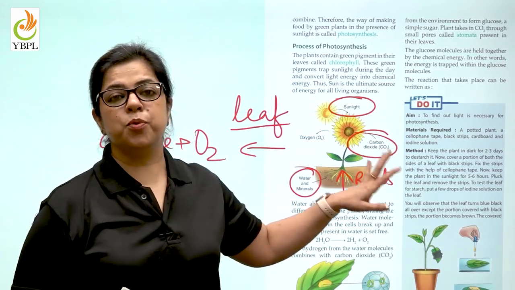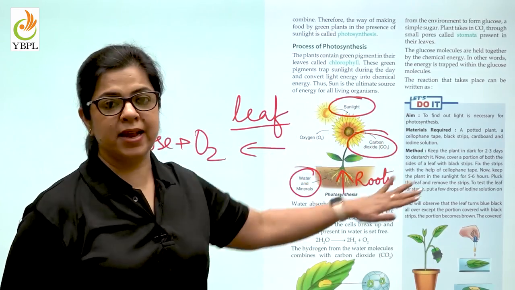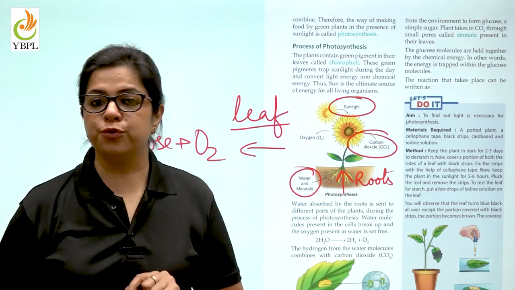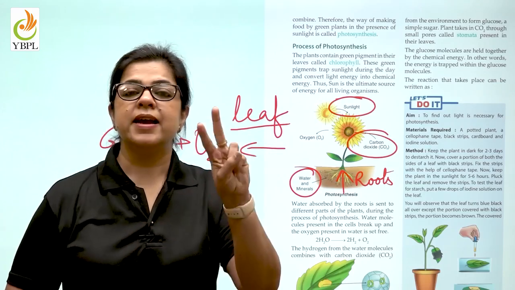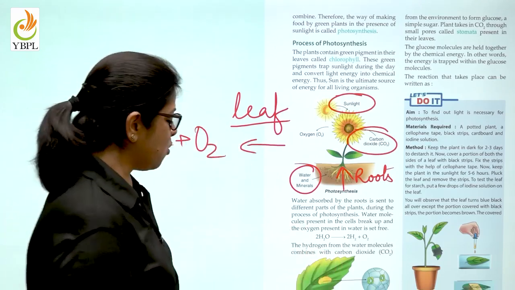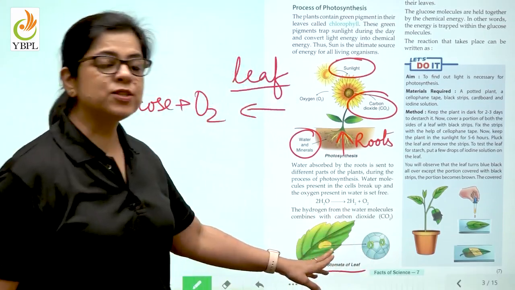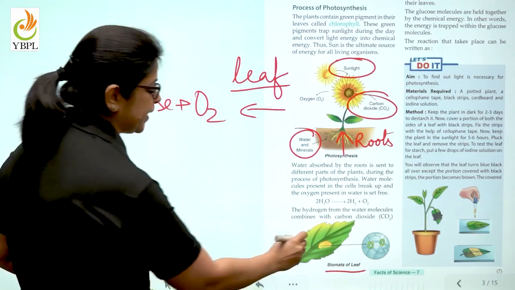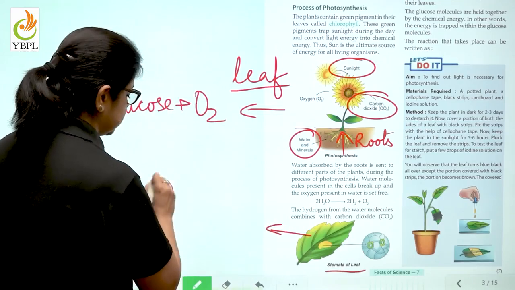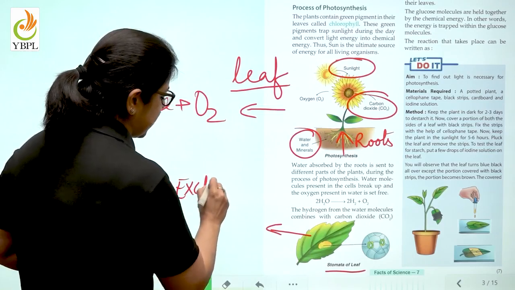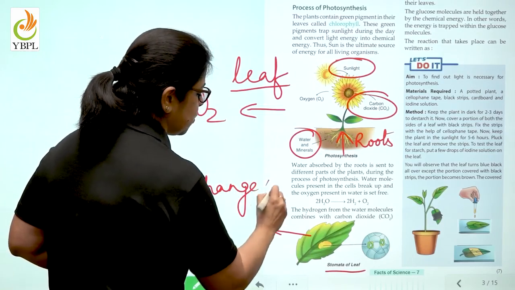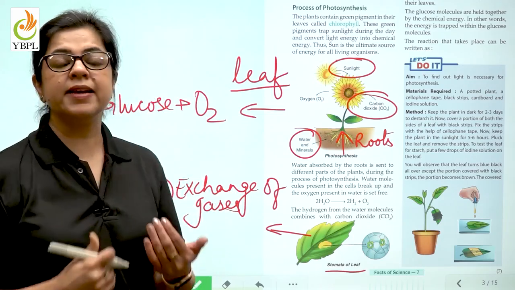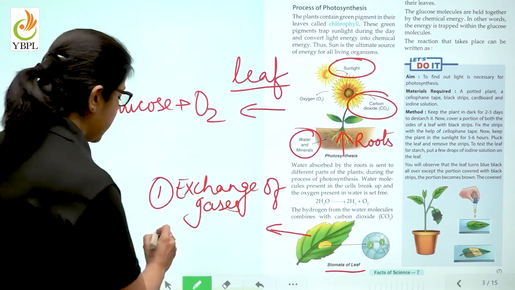Children, the most important parts of the leaf that help in carrying out this activity are number 1, the green pigment chlorophyll, which captures sunlight, and number 2, the stomata of the leaf. These stomata are present on the underside of the leaf and they carry out 2 functions. Number 1, exchange of gases. So, what is the exchange that is taking place? Carbon dioxide is coming inside and oxygen is going outside.